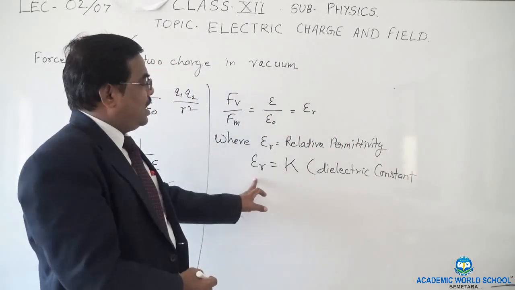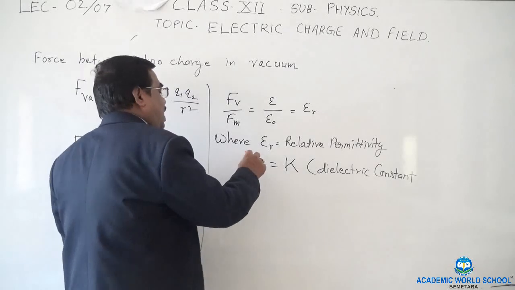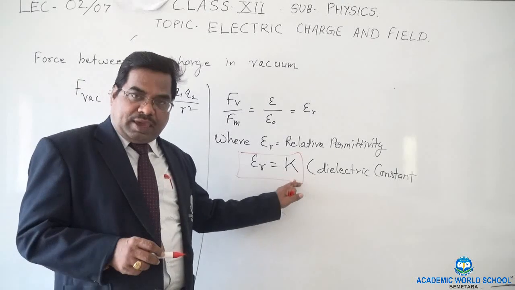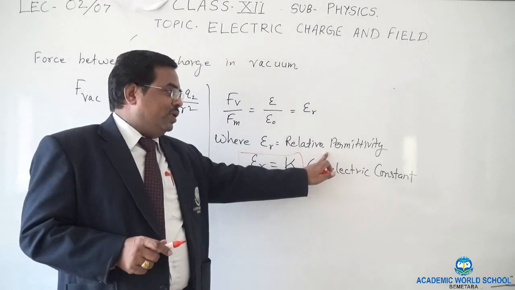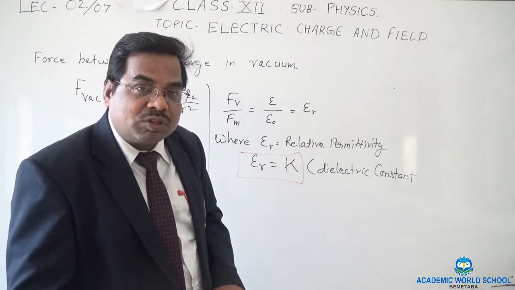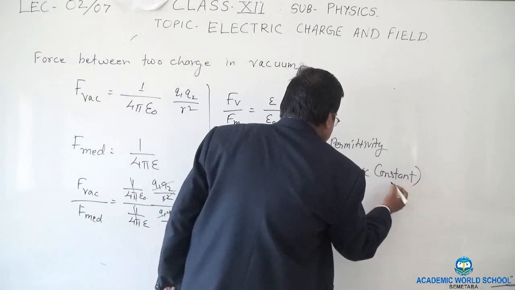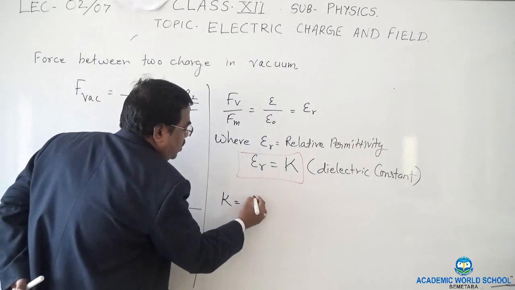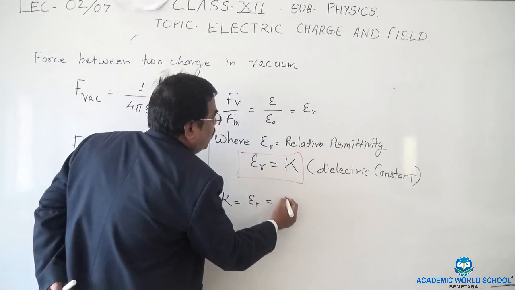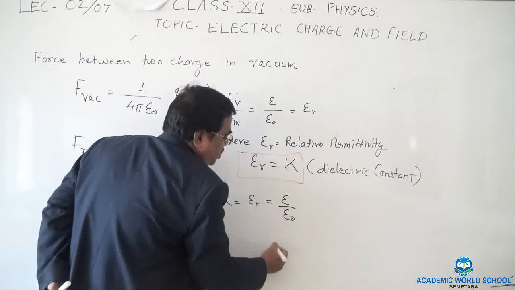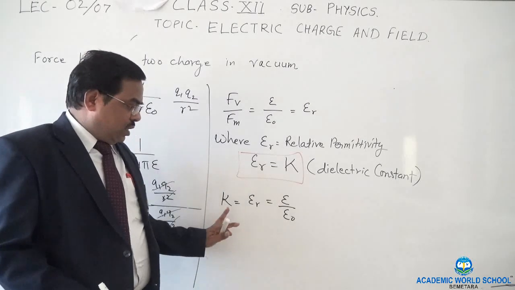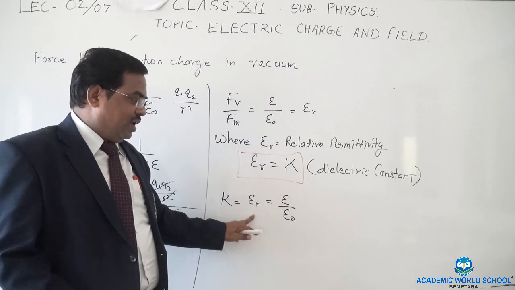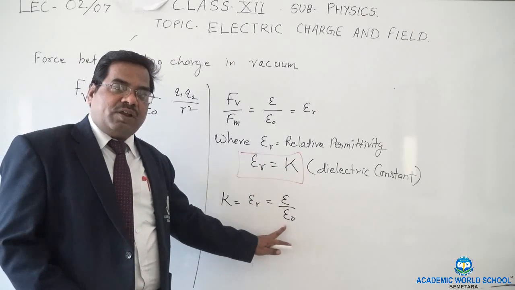So you can say epsilon R and K are the same, or relative permittivity and dielectric constant both mean the same physical quantity. So K, which is equal to epsilon R, is equal to epsilon upon epsilon naught.